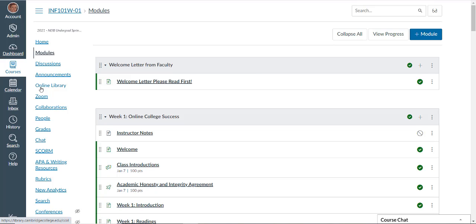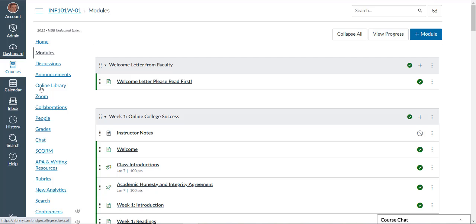I always think of English composition, which you'll be taking, or which you may already be taking, as a course which provides an introduction to college level writing. Information literacy is a course that really, I think, prepares students for college level research. So the 2 courses go hand in hand, and an important place in which learning takes place is in the online library.